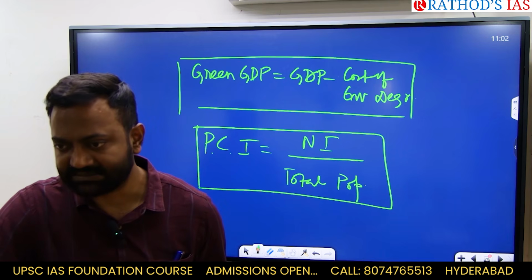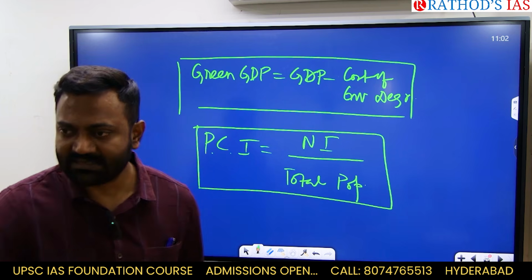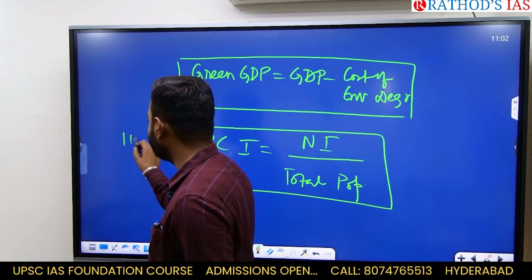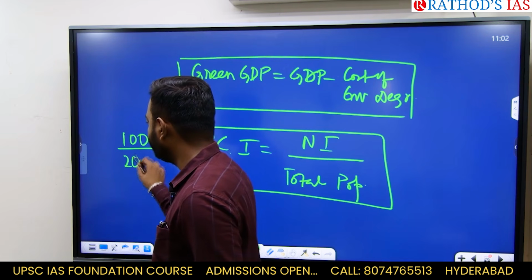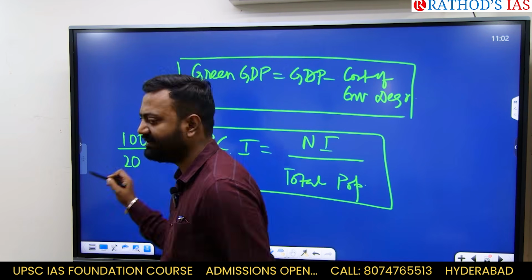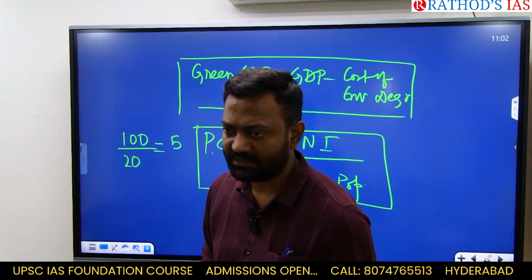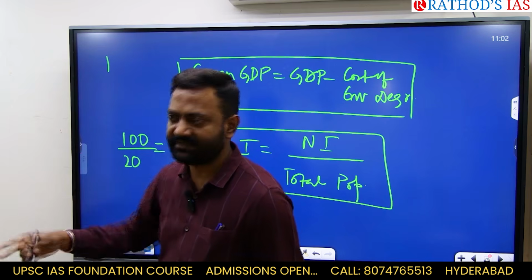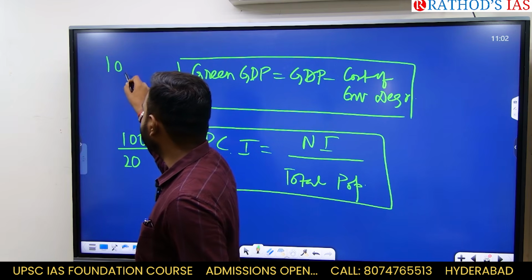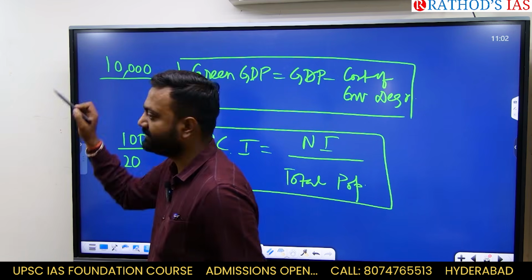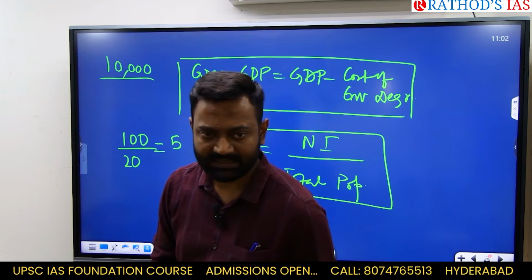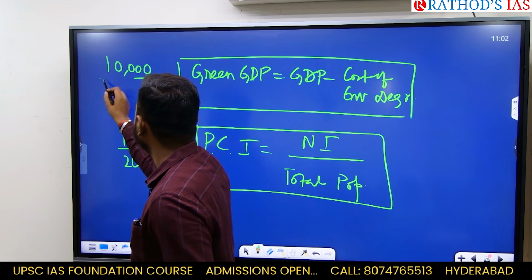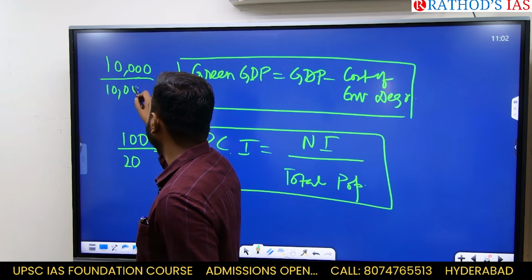Please understand this. Let us suppose this is a country of 20 people. The GDP of the country is 100. 100 divided by 20, so GDP per capita is 5. Let us suppose there is a different country whose GDP is 10,000, but the population is also 10,000.